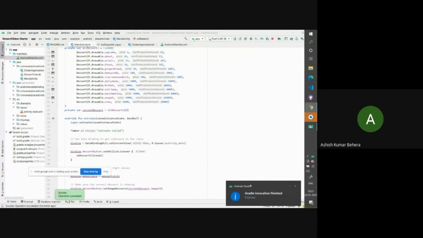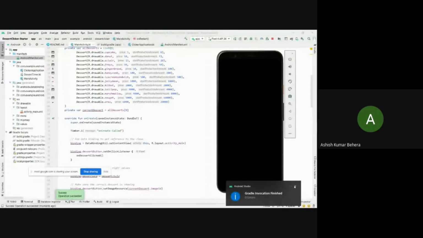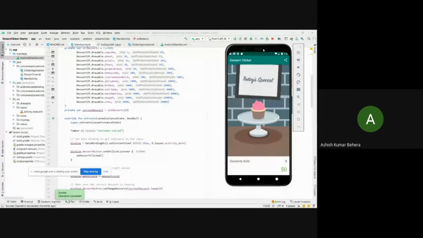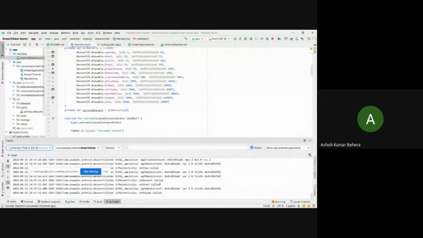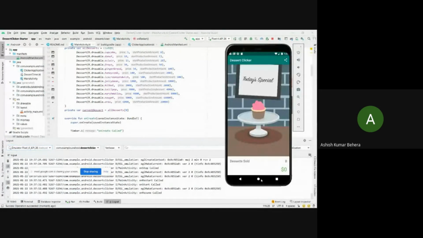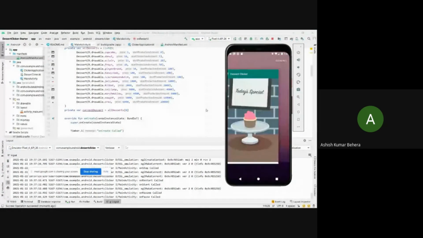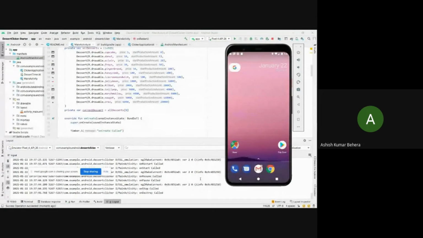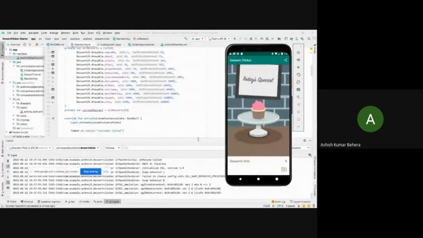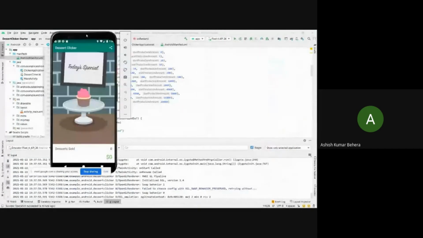Okay, so now we are done building our Gradle, and this is my emulator. Now my app process is started. Let me just reopen it. Now I am reopening my application. This is the Android app that we are designing today.